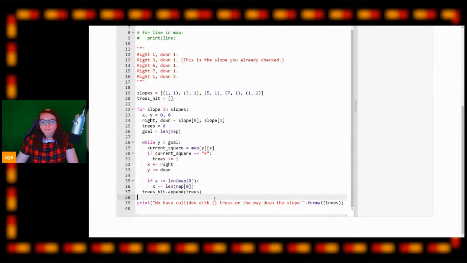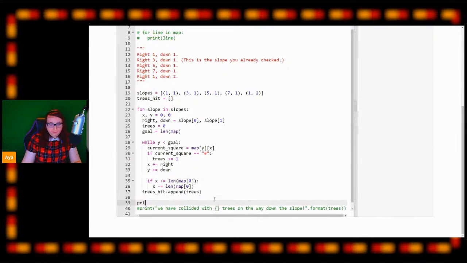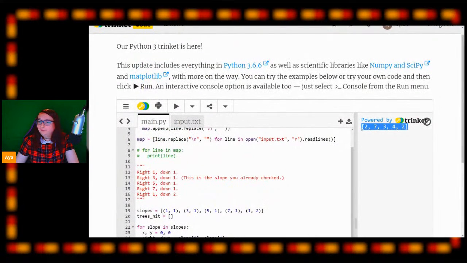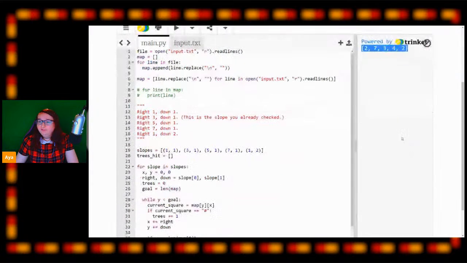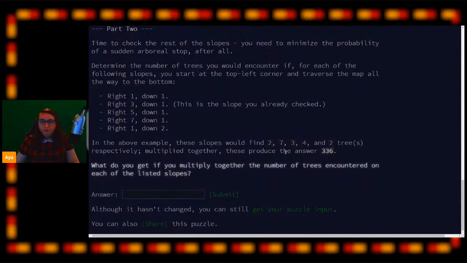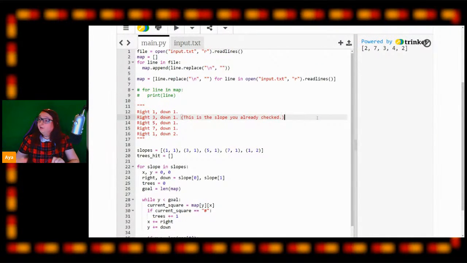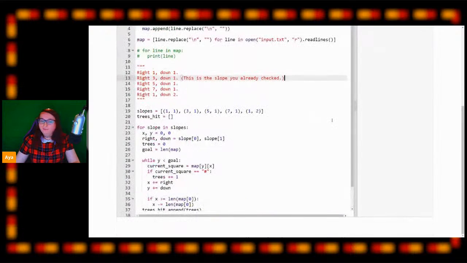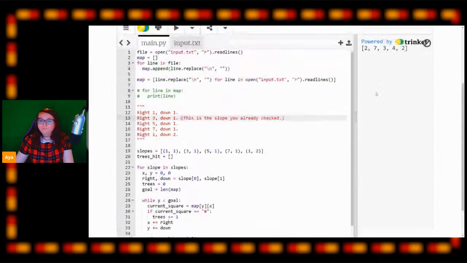If I print out our trees hit array, we will now have an array of 5 numbers. On each slope, we hit 2 trees, then 7 trees, then 3 trees, then 4 trees, then 2 trees. If we check the Advent of Code page, we should see that 2, 7, 3, 4, 2 are the answers we expect to be seeing there, which means we are going down the slope at the correct angles and hitting the correct number of trees.